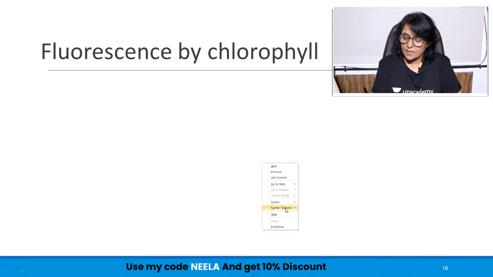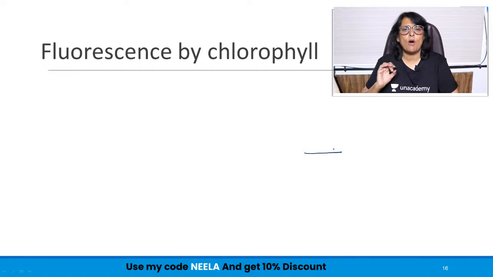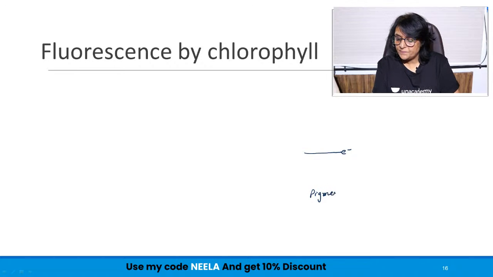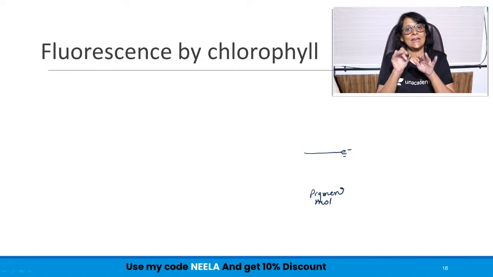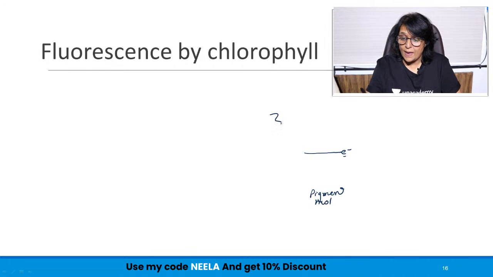Suppose this is the minimum level of energy which the electrons of a particular pigment is in. This is a pigment molecule, and in that molecule one atom has this electron, and this electron is in its normal energy level. Now when light falls on it, the pigment absorbs photons, and that energy excites this electron.